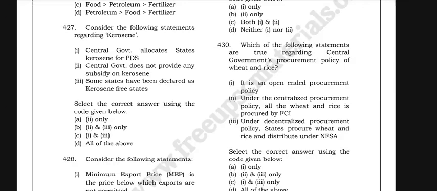Under the centralized procurement policy, all the wheat and rice is procured by the FCI. Under the decentralized procurement policy, states procure wheat and rice and distribute under the NFSA.